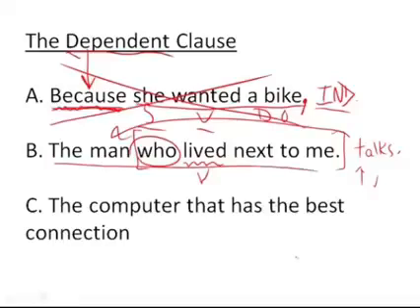Let's check out C. Same thing. You have this referent. It refers to the computer. The computer is not a who, like a man. That's why we call it that. Again, you will get a lot more on this in the upcoming video based on referent pronouns. But for now, just know that the computer that has the best connection is not a sentence. It is a dependent clause. And you would need another verb here to make it a sentence. So because of that word that, this is not a sentence. It is a dependent clause.